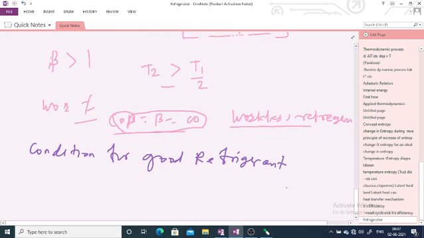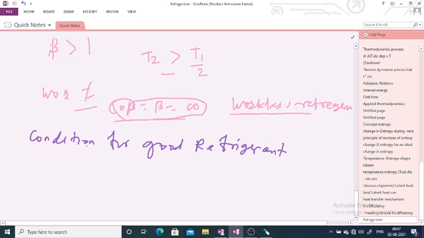First condition you should remember: the refrigerant's saturated pressure at the evaporator should be above the atmospheric pressure.